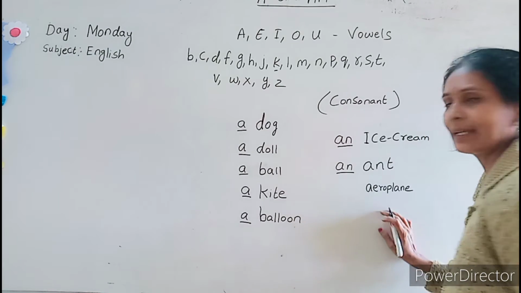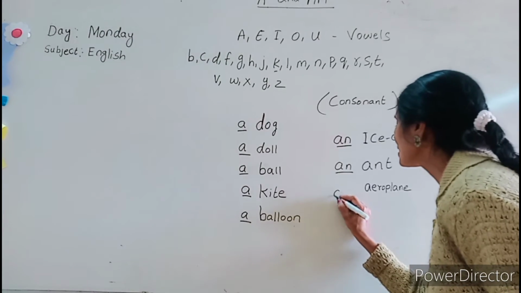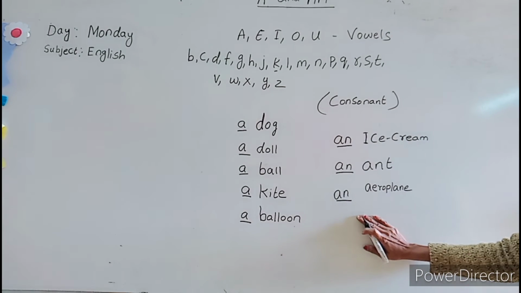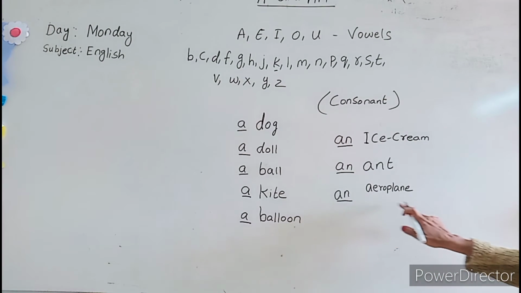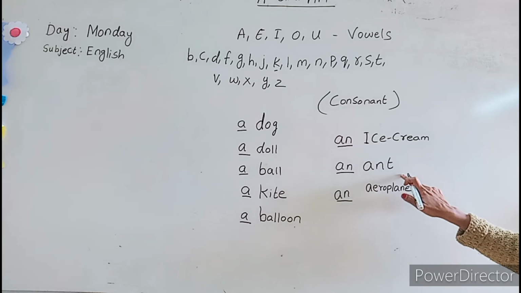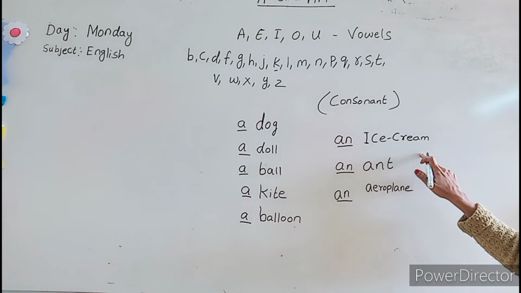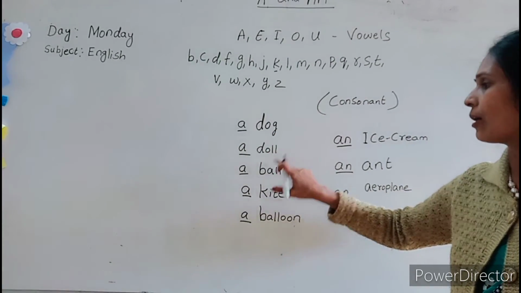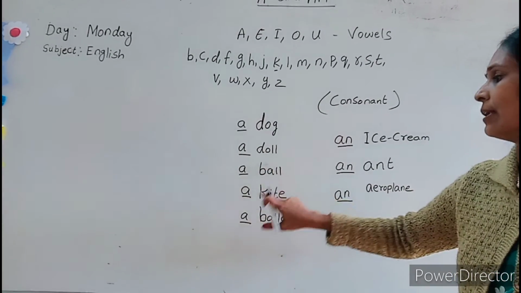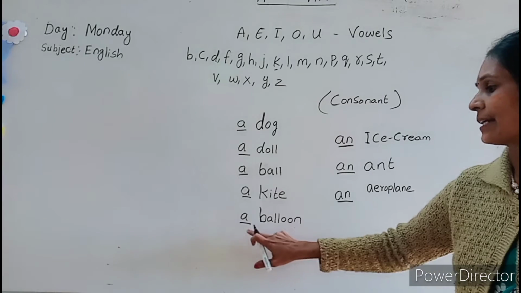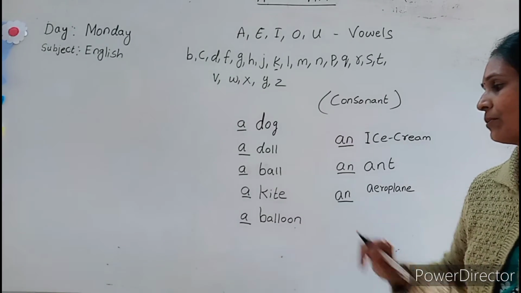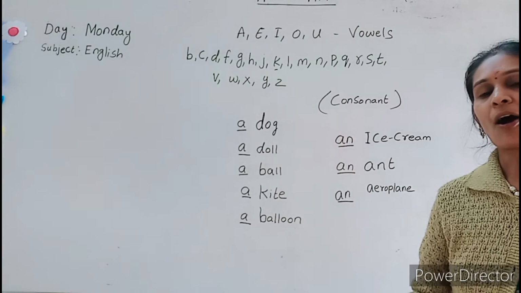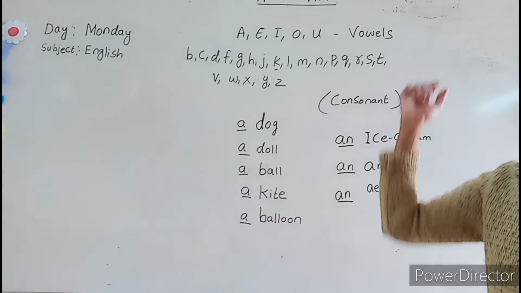A-E-R-O-P-L-A-N-E. Aeroplane. Yes. Now we will insert "an" here. Okay. You have to read also. An aeroplane. An ant. An ice cream. A dog. A doll. A ball. A kite. A balloon. Yes, dear kids, I think you had understood how we have to insert "a" and "an".